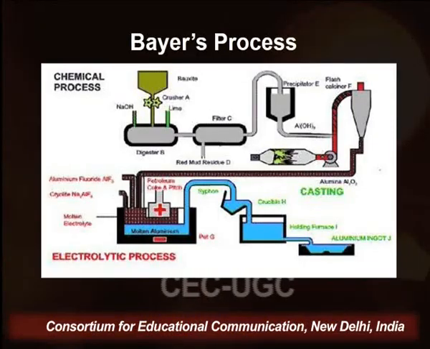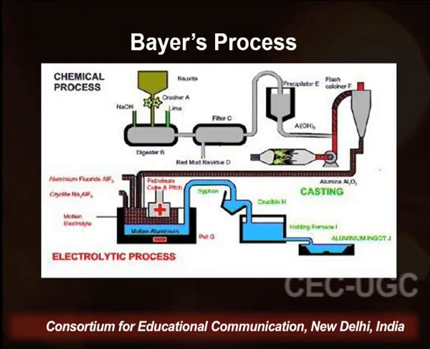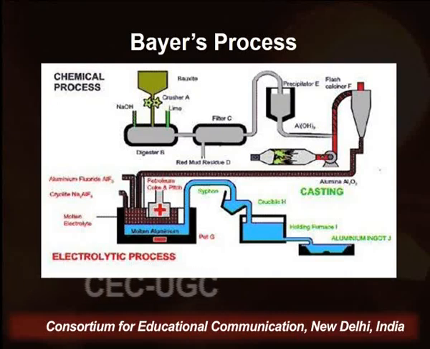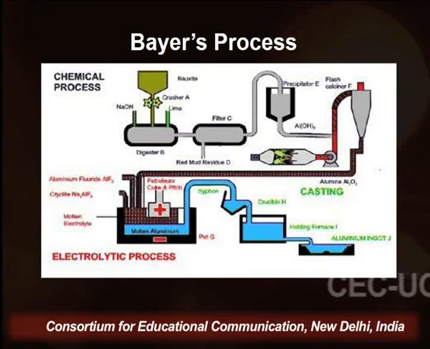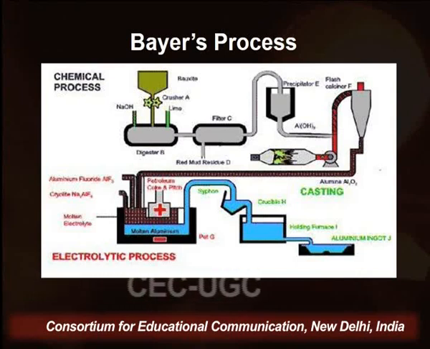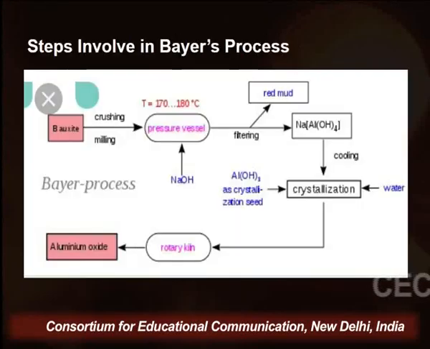Now this is the Bayer process, you can see on your screen, and here it is a chemical process and structure you can see. Lastly, the alumina which contains at least 90% of the aluminium undergoes the Hall-Héroult method. Hall-Héroult is an electrolytic process. So after that electrolytic process we get pure aluminium. Now these are the steps on your screen involved in the Bayer process.